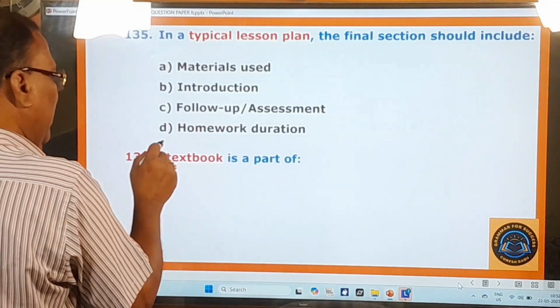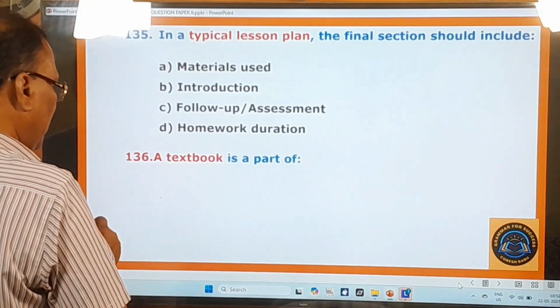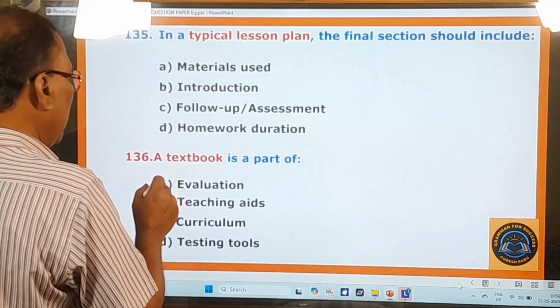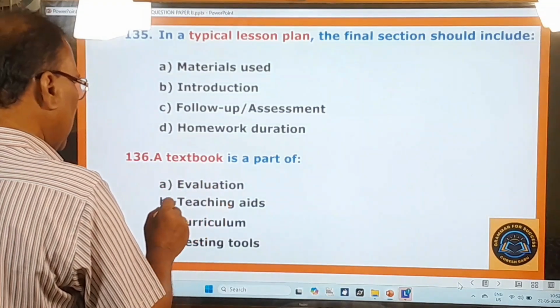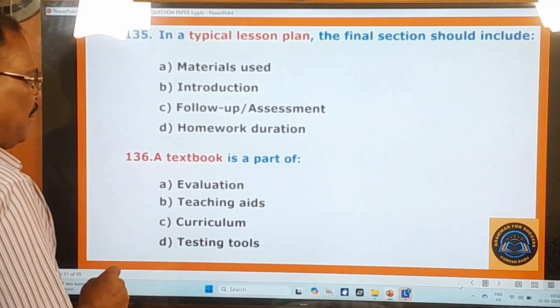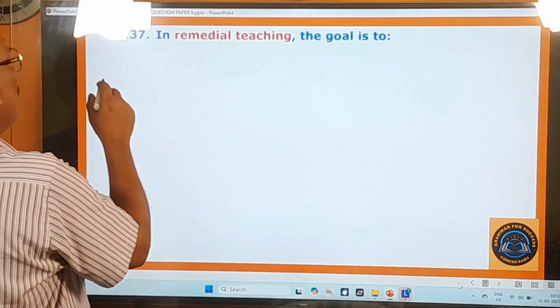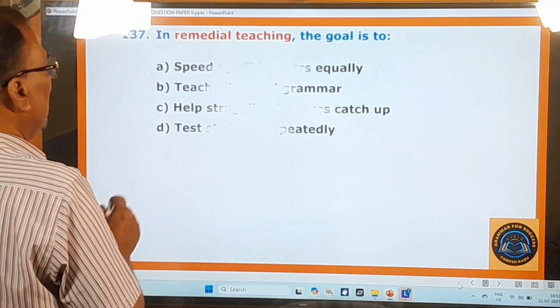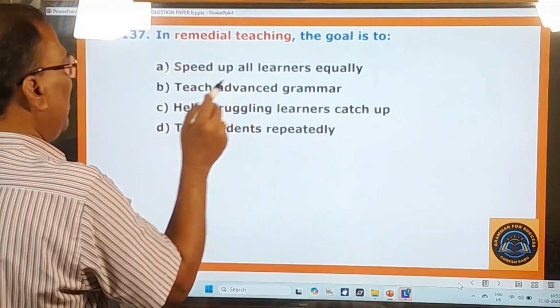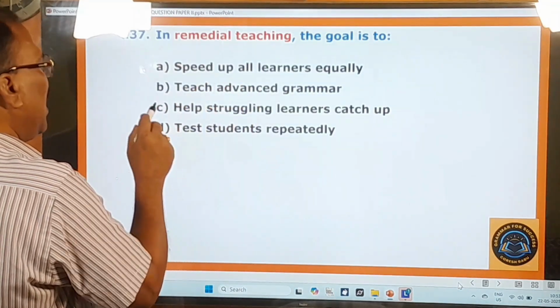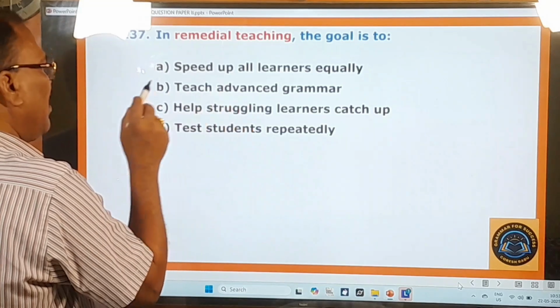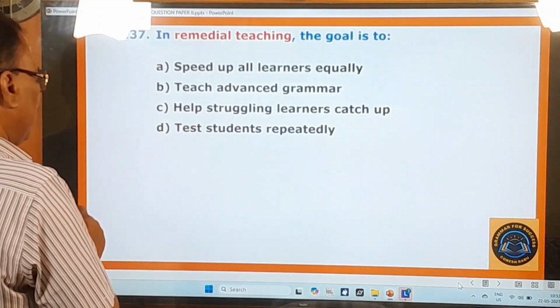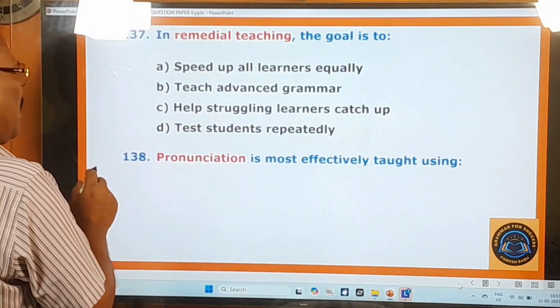136th question. A textbook is a part of evaluation, teaching aids, curriculum, testing tools. 137th question. In remedial teaching, the goal is to speed up all learners equally, teach advanced grammar, help struggling learners catch up, test students repeatedly. 138th question.